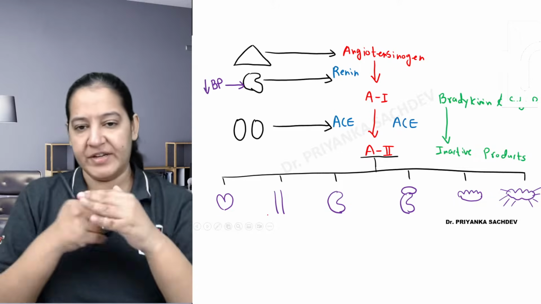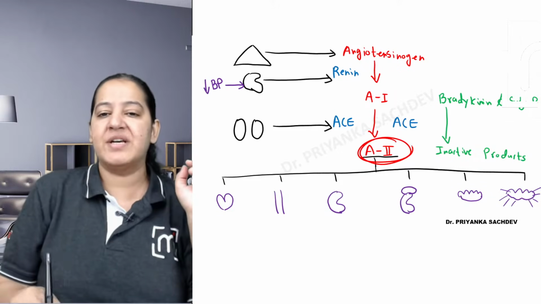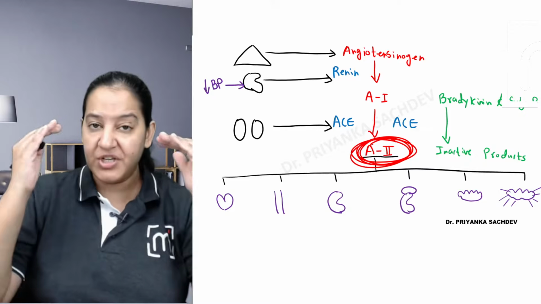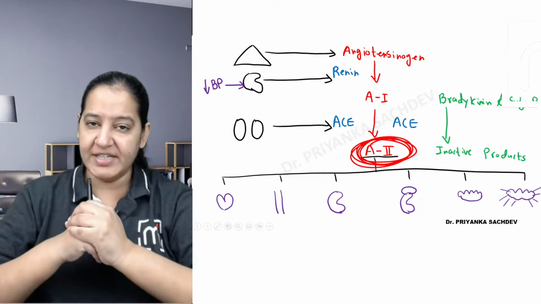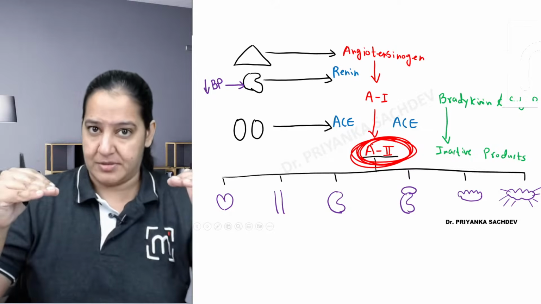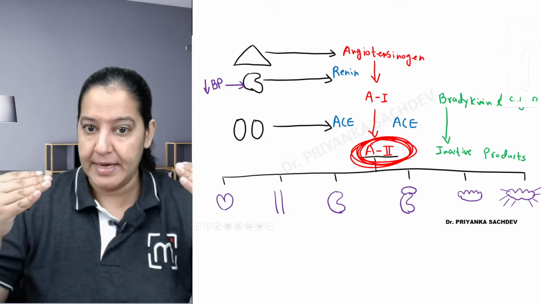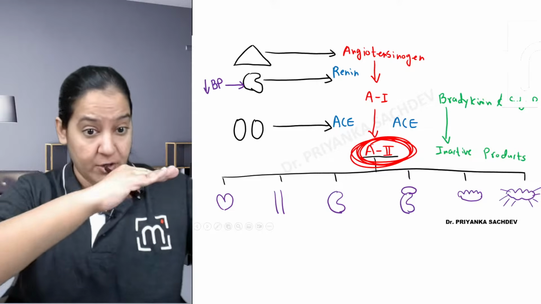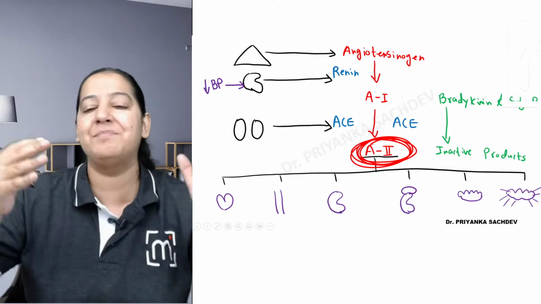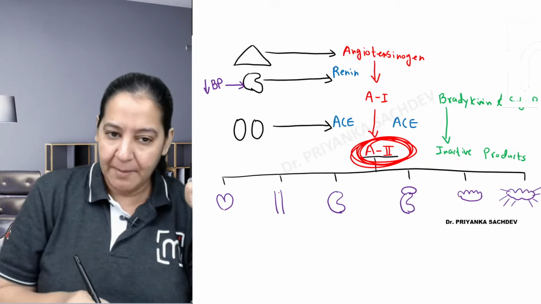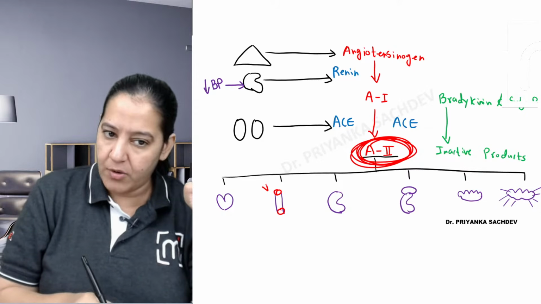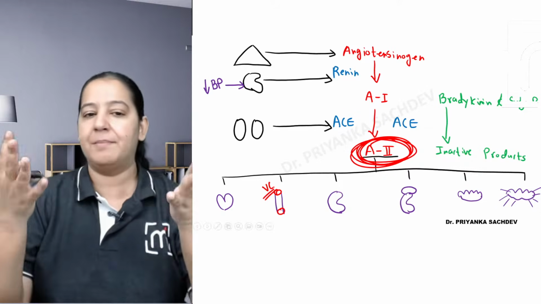The 6 organs are in front of you. I am talking about angiotensin 2 acting on the 6 organs. The 6 organs have a receptor, and the name of the receptor is AT1. Angiotensin 2 acts on AT1 on all these 6 organs and causes rise in BP by various mechanisms. Let's start with blood vessels. In the blood vessels, it causes vasoconstriction, which leads to increase in blood pressure.